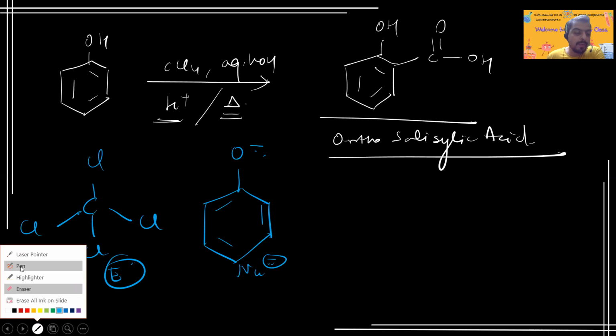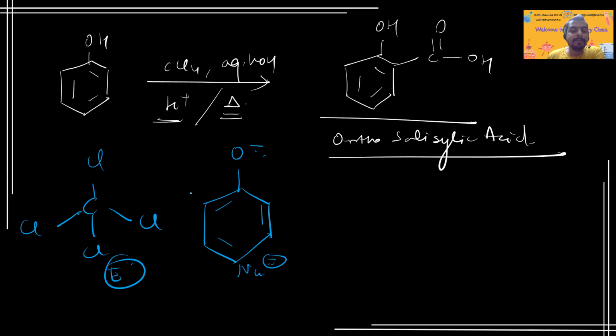So now what will happen in this reaction? This bond will get open. Phenoxide ion is a stronger nucleophile. Again, this pi bond will open up, and here the chlorine will depart as Cl minus because it's a better leaving group, and negative charge will be highly stable on chlorine.